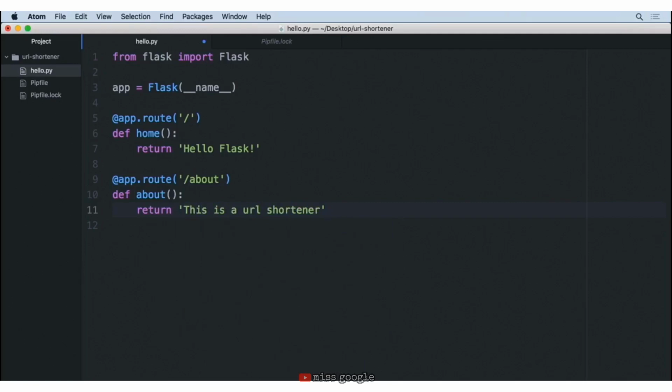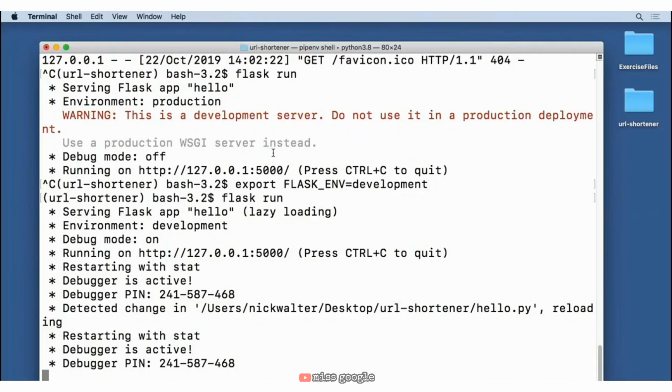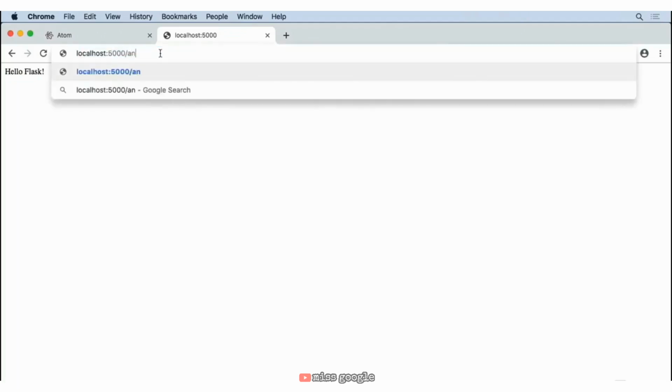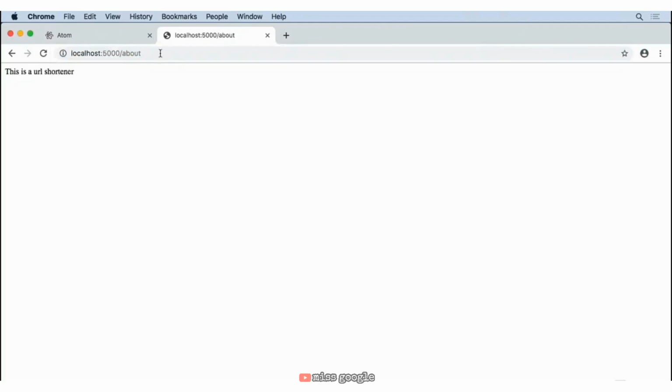So let's go ahead and just save this file. And you'll notice just by saving this, if we go back to our terminal, the server was smart enough to detect a change. You can see it says detected change in, and then it lists our file, and it reloaded the server for us. So now that this has taken place, we can move to our browser, and let's go to /about, and we'll notice now that it has that text that we created earlier that says, hey, this is a website that is a URL shortener.